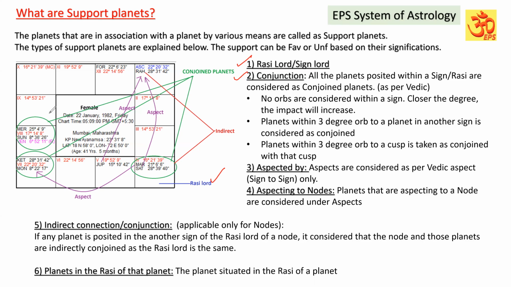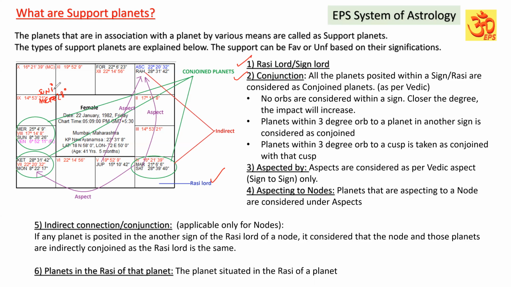For example, say Mercury is in the sign of Aquarius at, say, 28 degrees. Suppose Sun is in the sign of Pisces at 1 degree. Here Mercury, Sun, Venus are posted in the same sign Capricorn, so they are considered conjoined planets.